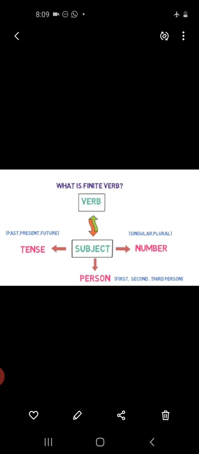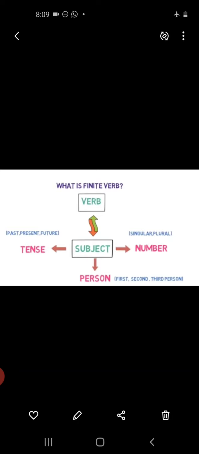Now, what is an intransitive verb? Intransitive verbs are action verbs which do not have an object receiving the action. Okay. Now, have a look at finite and non-finite verbs.